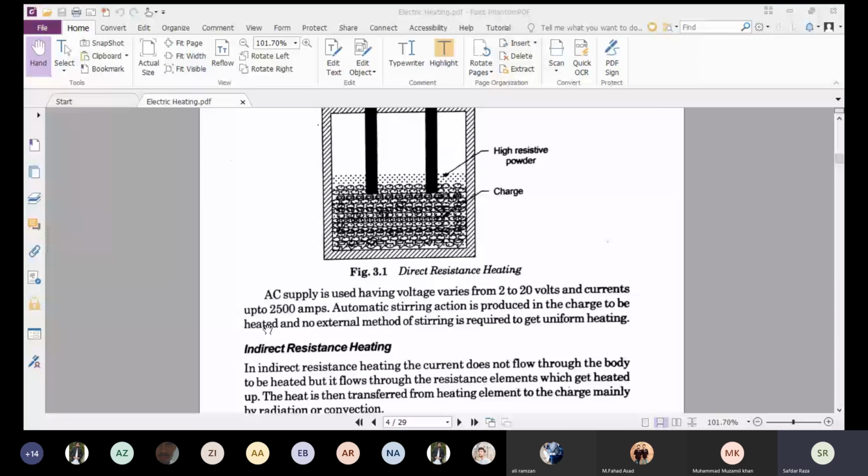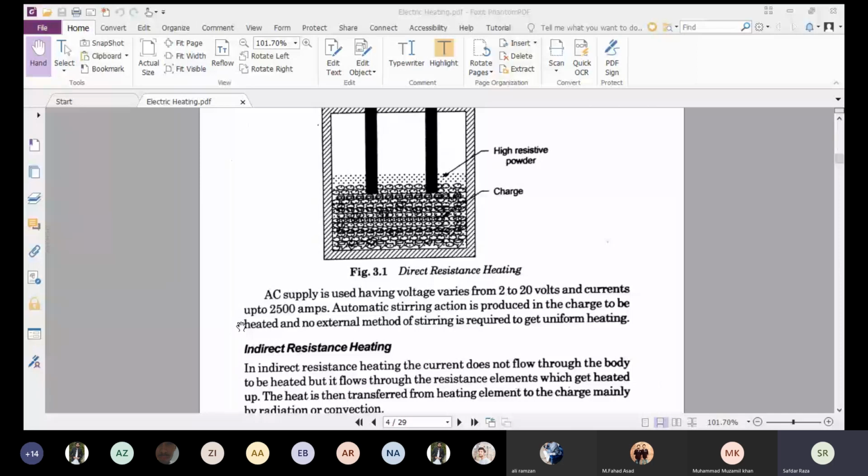Automatic stirring action is produced in the charge to be heated, and no external method of stirring is required to get uniform heating. So all this is about direct resistance heating.